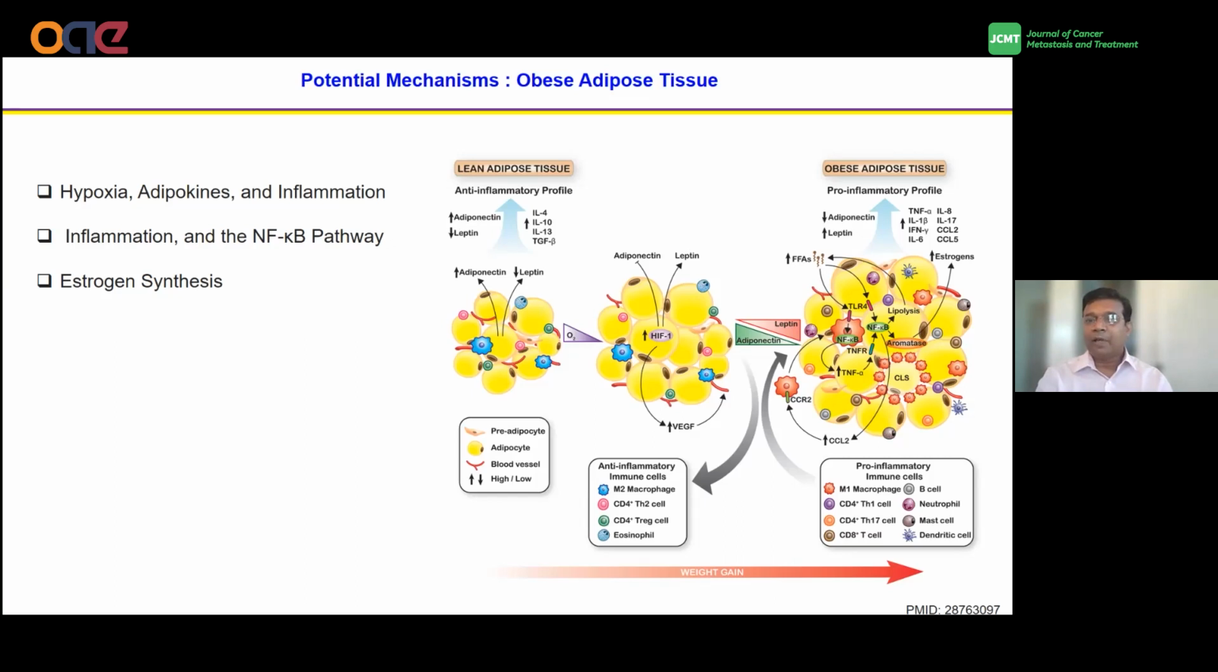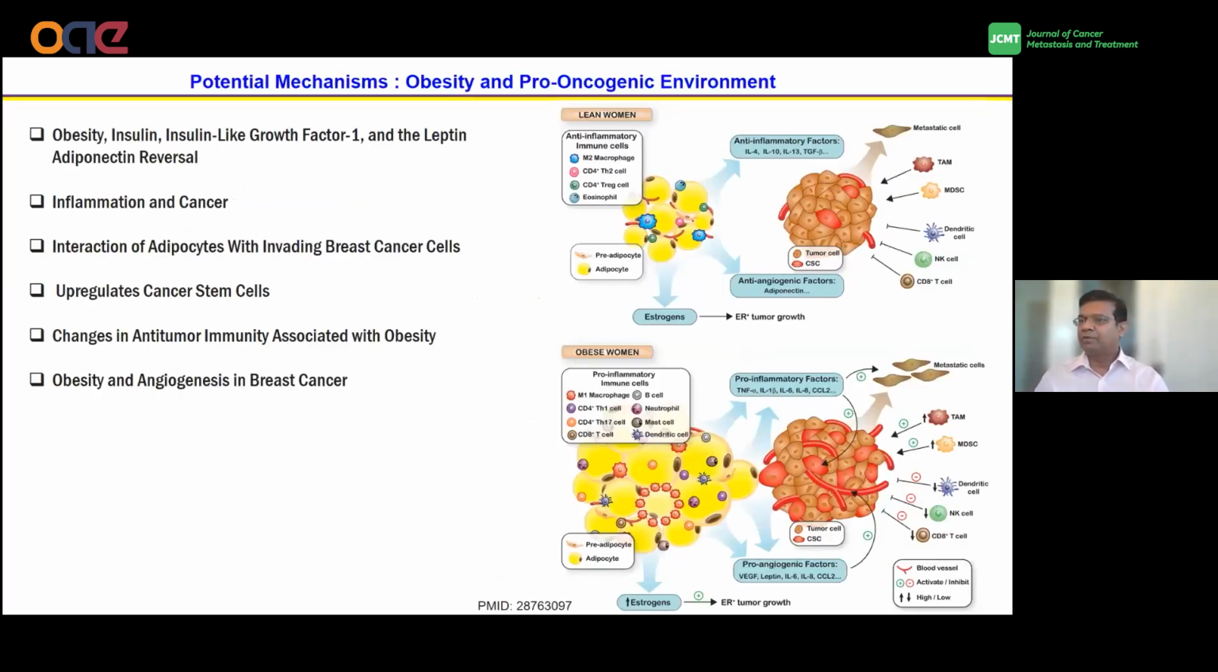So the NF-kappaB pathways can also increase the aromatase expression. As you all know, aromatase can convert androgen to estrogen in the body. Therefore, in the obese condition, there is a lot of circulating estrogen in the blood. Next slide, I'm going to talk a little bit about how obesity changes the tumor immune microenvironment.